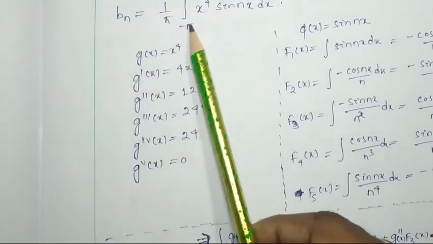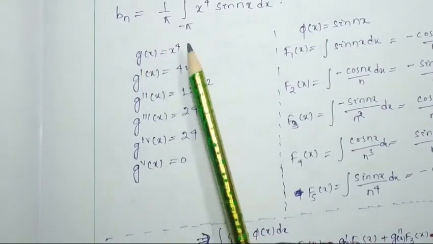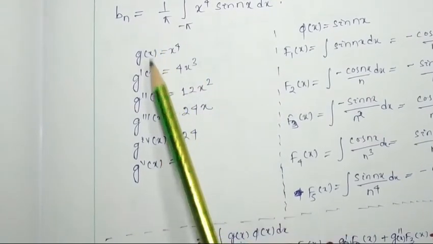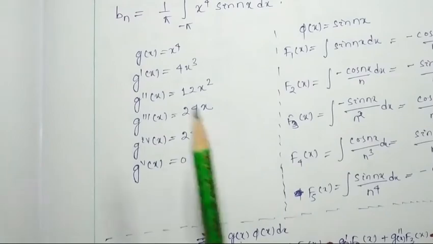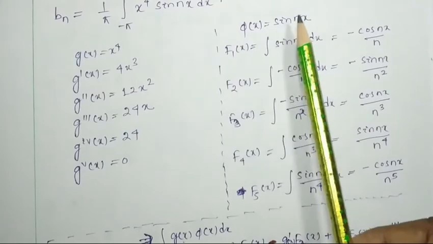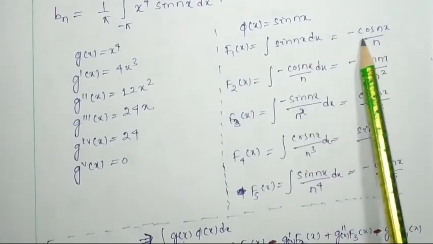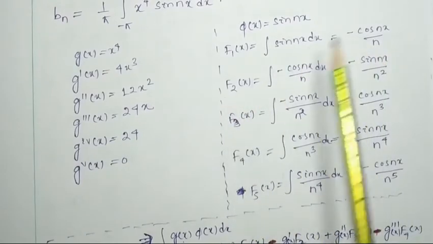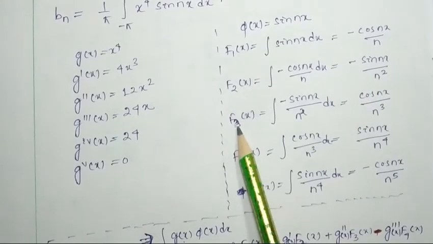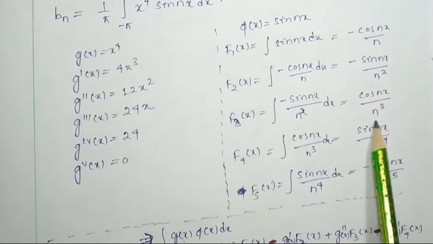So here also we have to find the so-called g(x). If we consider ILATE, this will be the first function, this will be the second function. So g(x) will be equal to x to the power 4, g dash will be 4x cube, like that. These things we already found when we calculated an. Now here f(x) is sin nx. Now f1(x), the integration of sin nx, will be minus cos nx by n. f2(x), the integration of this one, will be minus sin nx by n square. f3(x), the integration of this one, will be cos nx by n cube.